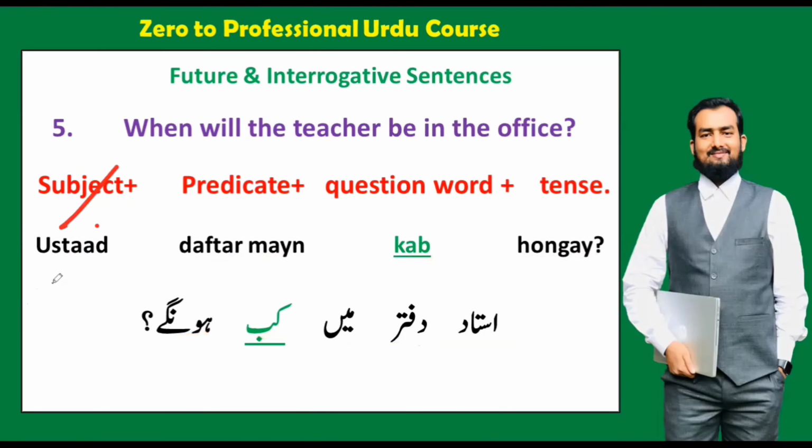So here, subject: ustad, and predicate: being in the office, daftar mein, then question word, we have used here question word, and then tense, honge. So here we have used ustad honge because ustad is singular male, and it has been used in the context of respect, as we always respect our teacher, right? So that is why we have used honge with male singular.